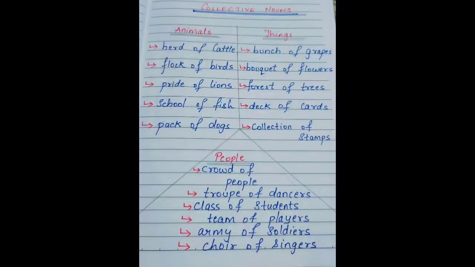If there is a group of dancers, we call it a troop of dancers. If there is a group of students, we call it a class of students. If there is a group of players, we call it a team of players. If there is a group of soldiers, we call it an army of soldiers. And finally, if there is a group of singers, we call it a choir of singers.